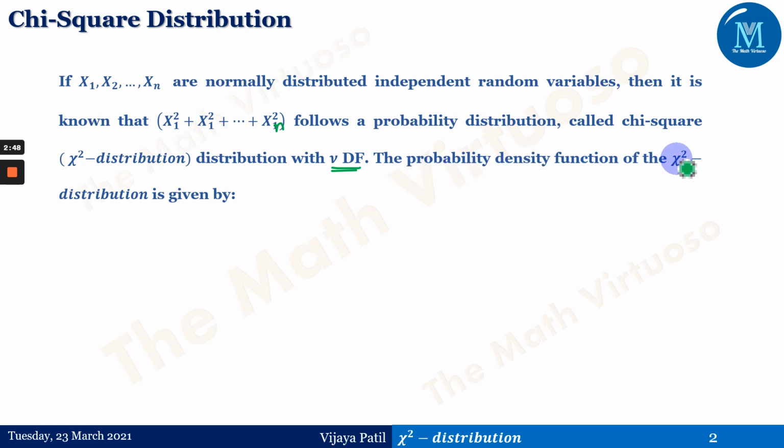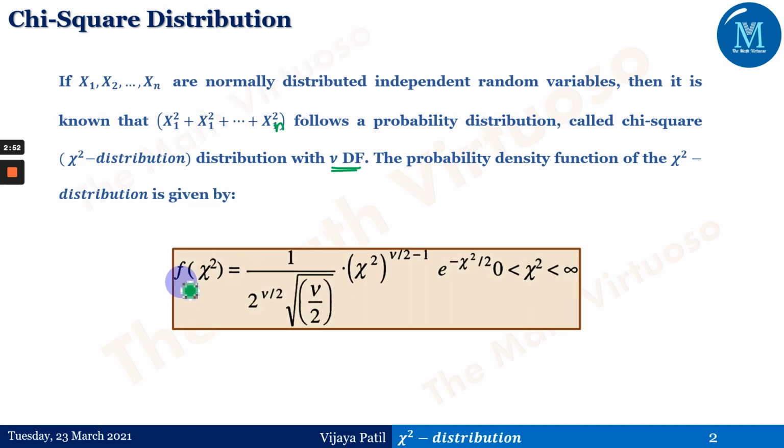The probability density function of the chi-square distribution is given by f of chi-square equals 1 upon 2 to the power nu by 2 times gamma of nu by 2, into chi-square to the power nu by 2 minus 1, into e to the power minus chi-square by 2, for 0 less than or equal to chi-square less than infinity, where nu is the number of degrees of freedom.